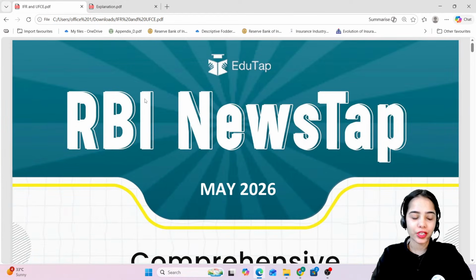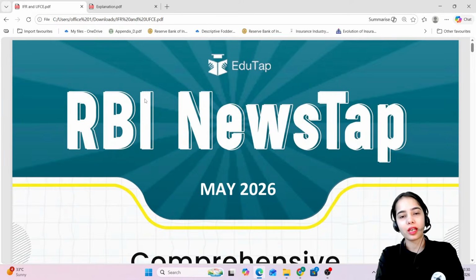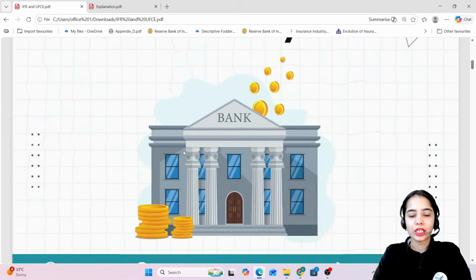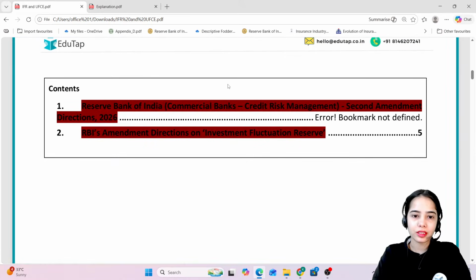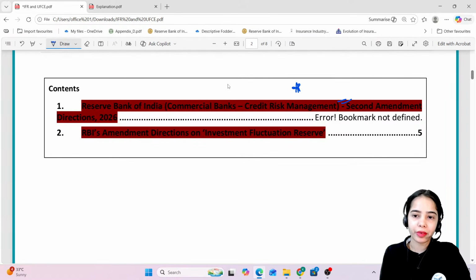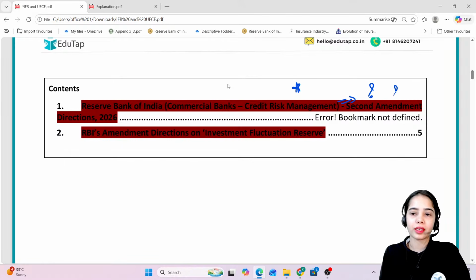So in today's session, we are going to discuss two very important articles, okay? First, we are going to discuss credit risk management. The first article is regarding the Credit Risk Management Second Amendment. What is the amendment that has happened? What are the changes that have been brought? What points you have to remember from the examination perspective? This is what we are going to discuss, okay?